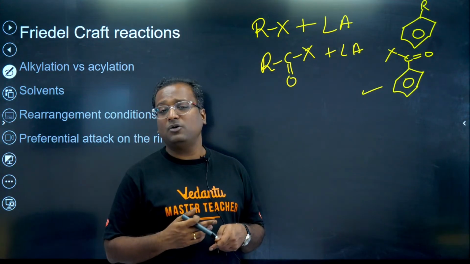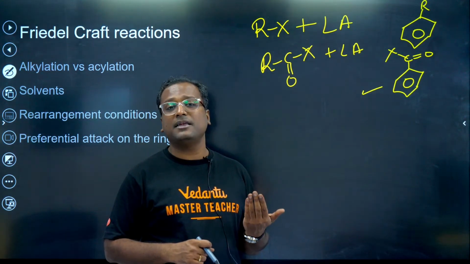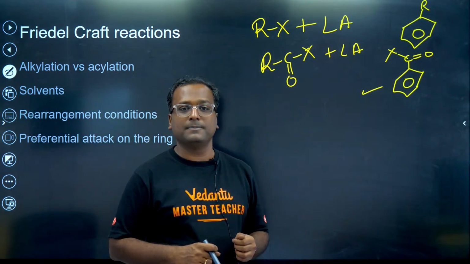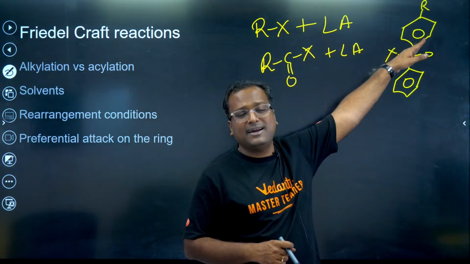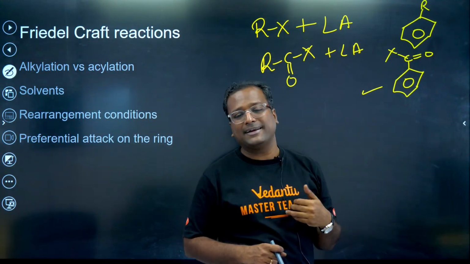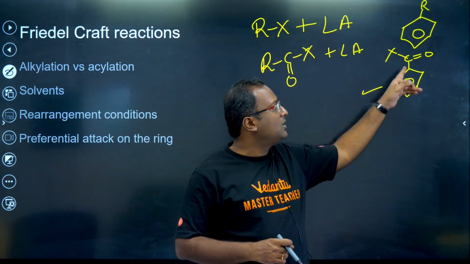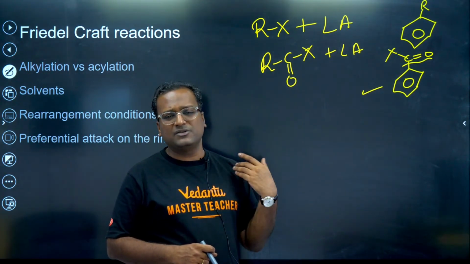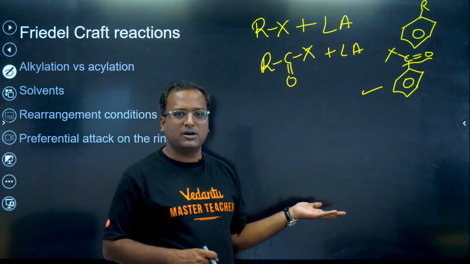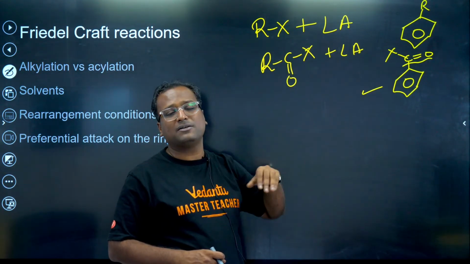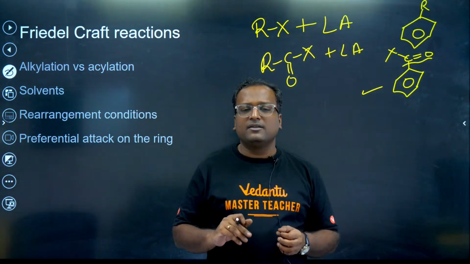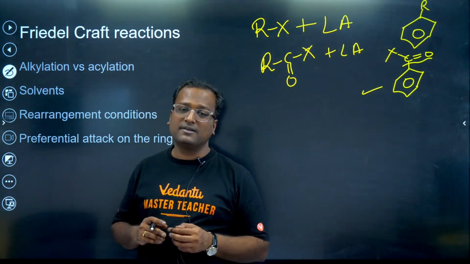In the first scenario, Friedel-Crafts alkylation, the ring is now activated. There is a donor group attached to the ring. So this ring will get alkylated again and not the reactant benzene. Here your withdrawing group is attached. That means once the withdrawing group is attached, the ring has lesser electron density. So this cannot react further or does not react further. Got it? So that's the first point of acylation versus alkylation.